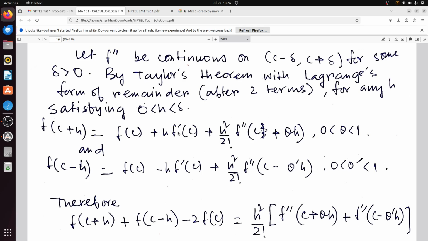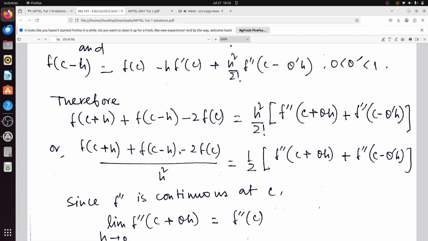Therefore f(c plus h) plus f(c minus h) minus 2f(c) will be h square by factorial 2 times f double prime(c plus theta h) plus f double prime(c minus theta prime h). Next, divided by h square, you will get f(c plus h) plus f(c minus h) minus 2f(c) by h square.